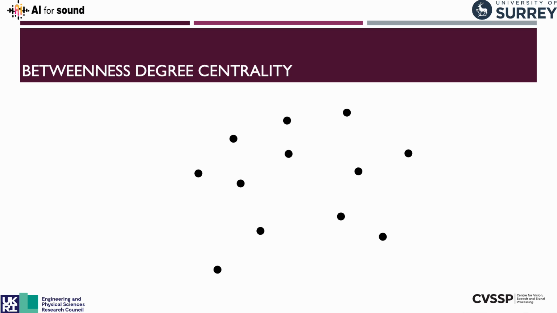The second centrality-based approach we look at is called betweenness centrality, and this is a bit different to weighted degree centrality.